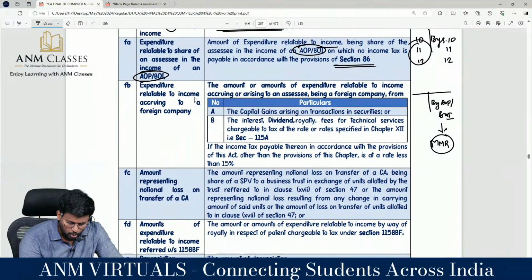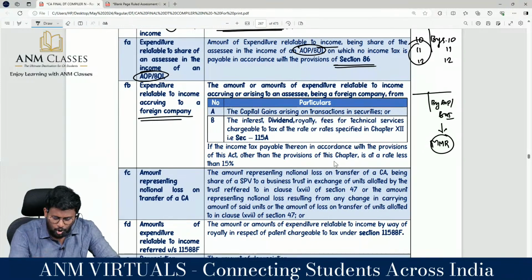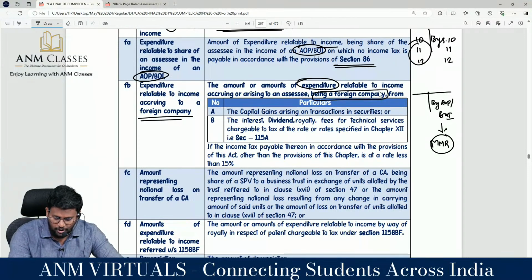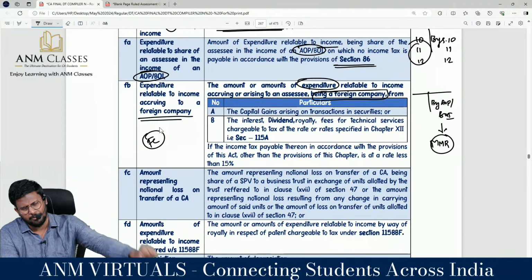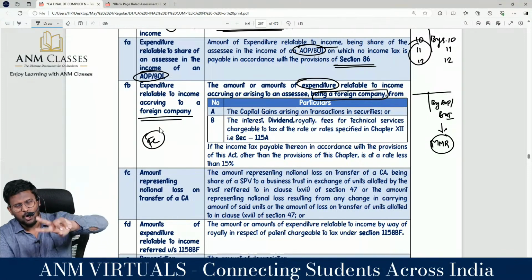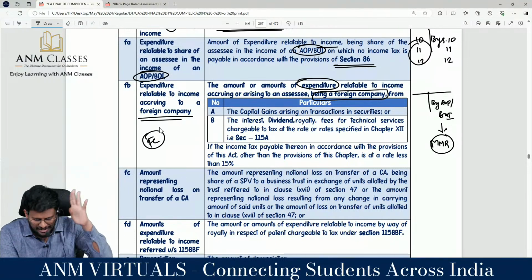Expenditure relatable to income accruing to a foreign company. Brilliant to the core. The amount of expenditure relatable to income accruing or arising to an assessee being a foreign company. Here typically the assessee should be a foreign company. For example, I am a foreign company. For a foreign company, sir, the provisions of MAT are applicable. Yes, except to a foreign company who does not have a permanent establishment in India or who is not liable to take registration in India. All the other guys are liable to pay MAT in India.